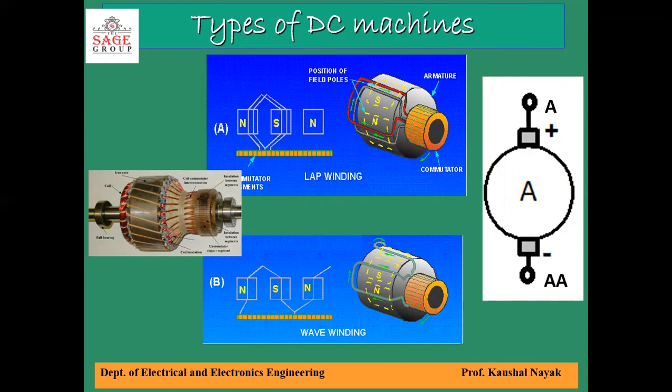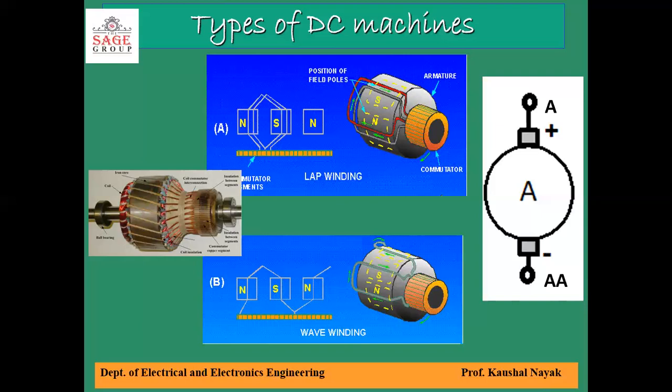This direct current produces magnetic flux, and when armature conductors or coil interact with magnetic flux produced by the field winding, then the EMF is generated in the active region of the armature coil called conductors.